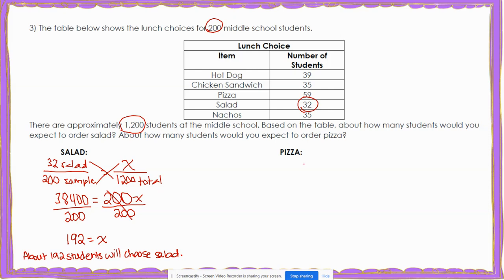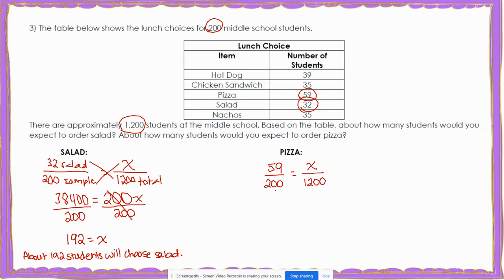Now we can do the same thing with pizza. For pizza, I see that 59 students in the sample chose pizza, and again, that was out of 200 in the sample. So I'm going to say 59 chose pizza out of 200 in my sample. And I'm going to set that equal to, well, I don't know how many will choose pizza, but I know it's out of 1,200 total in my school.